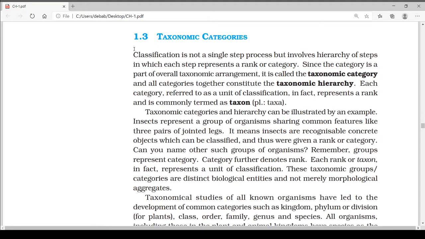Like insects having three pairs of jointed legs share common features. It means that insects are recognizable concrete objects which can be classified and thus were given a rank or category.